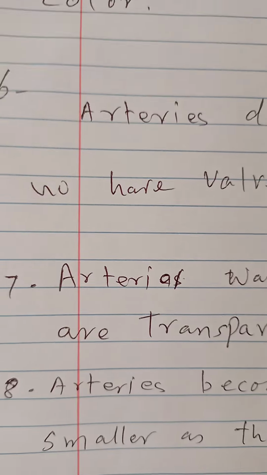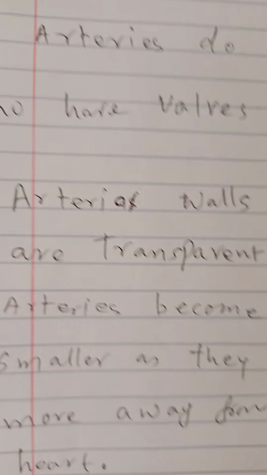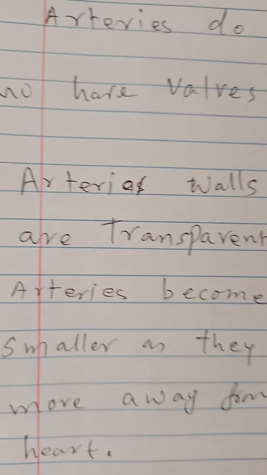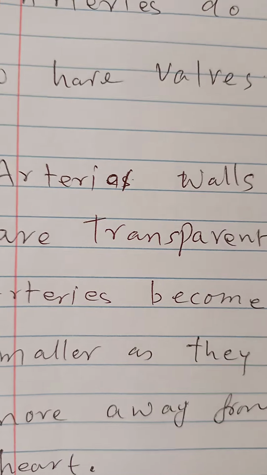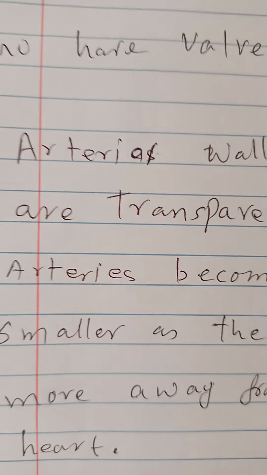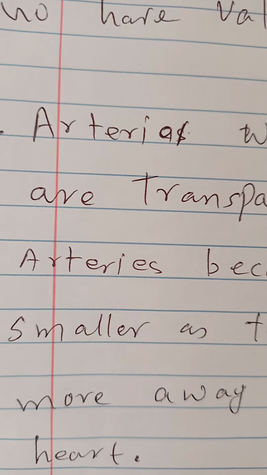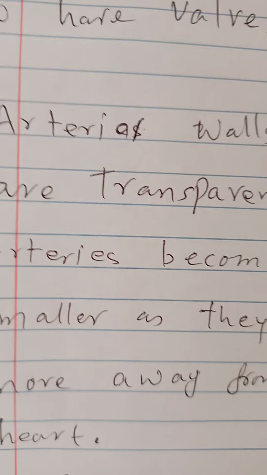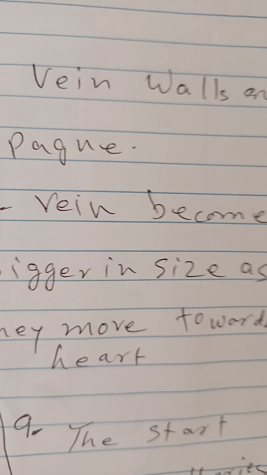Arteries, as they move away from the heart, divide and subdivide, and they become smaller in size. Veins become bigger and bigger as they move towards the heart.